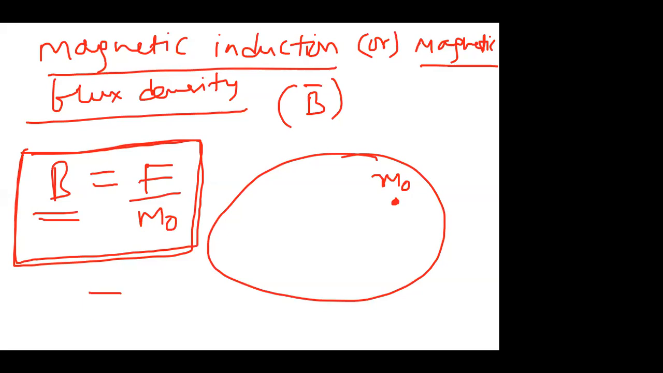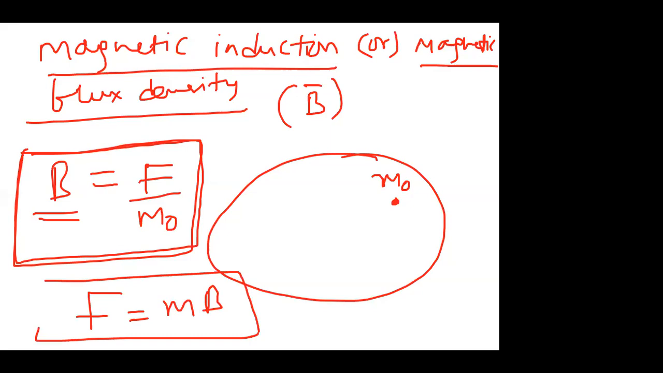So we can write F equal to mB. Force is a vector quantity, and magnetic field induction is a vector quantity. Small m is the pole strength. For the definition, I'm using the term unit pole strength, M naught, because M naught is 1. Then B is F. The force experienced by a unit north pole is called magnetic field induction at that point.